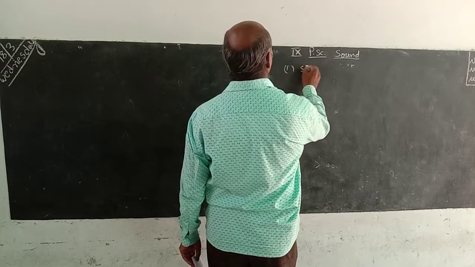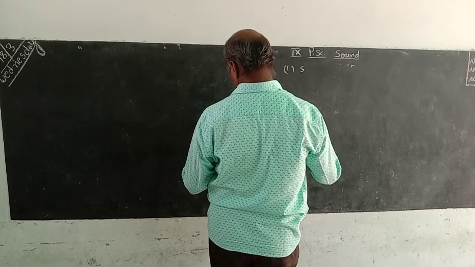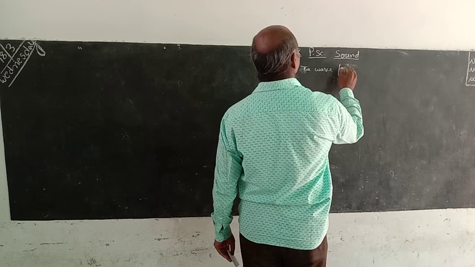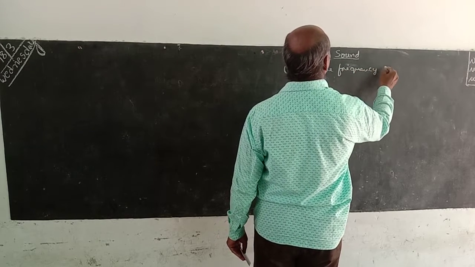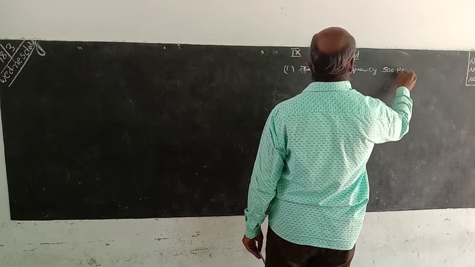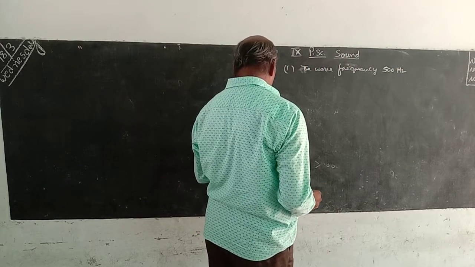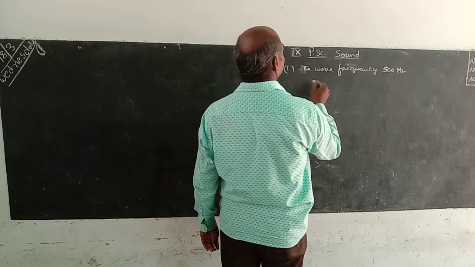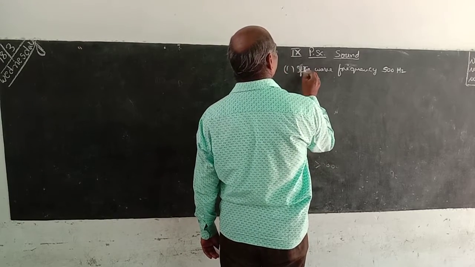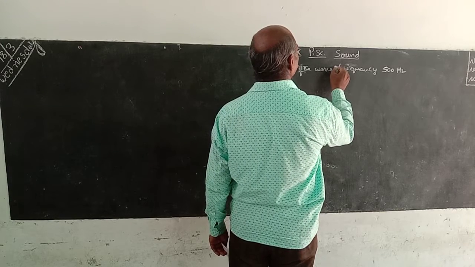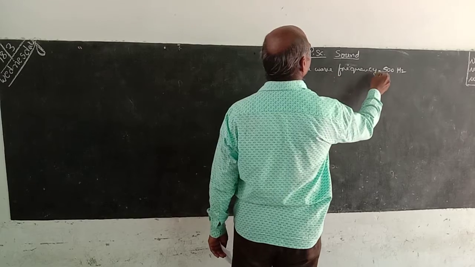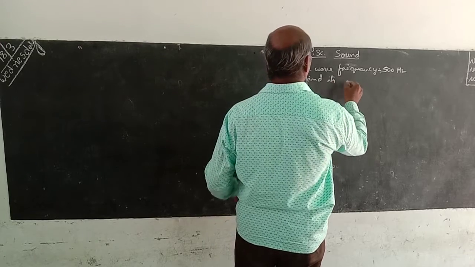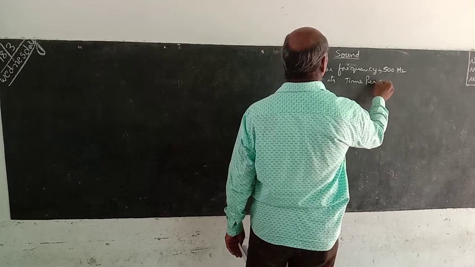First one: the wave has frequency 500 Hz. Find its time period.